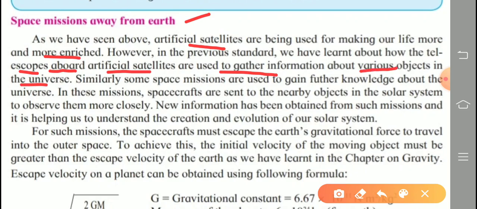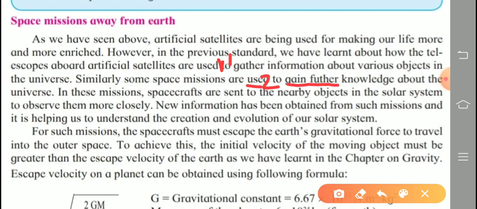Similarly, some space missions are used. What are the uses of space missions? So remember, the first one is here. Check that. It is the first to gather information. Second one here, that is to gain further knowledge about the universe. So two are given here.